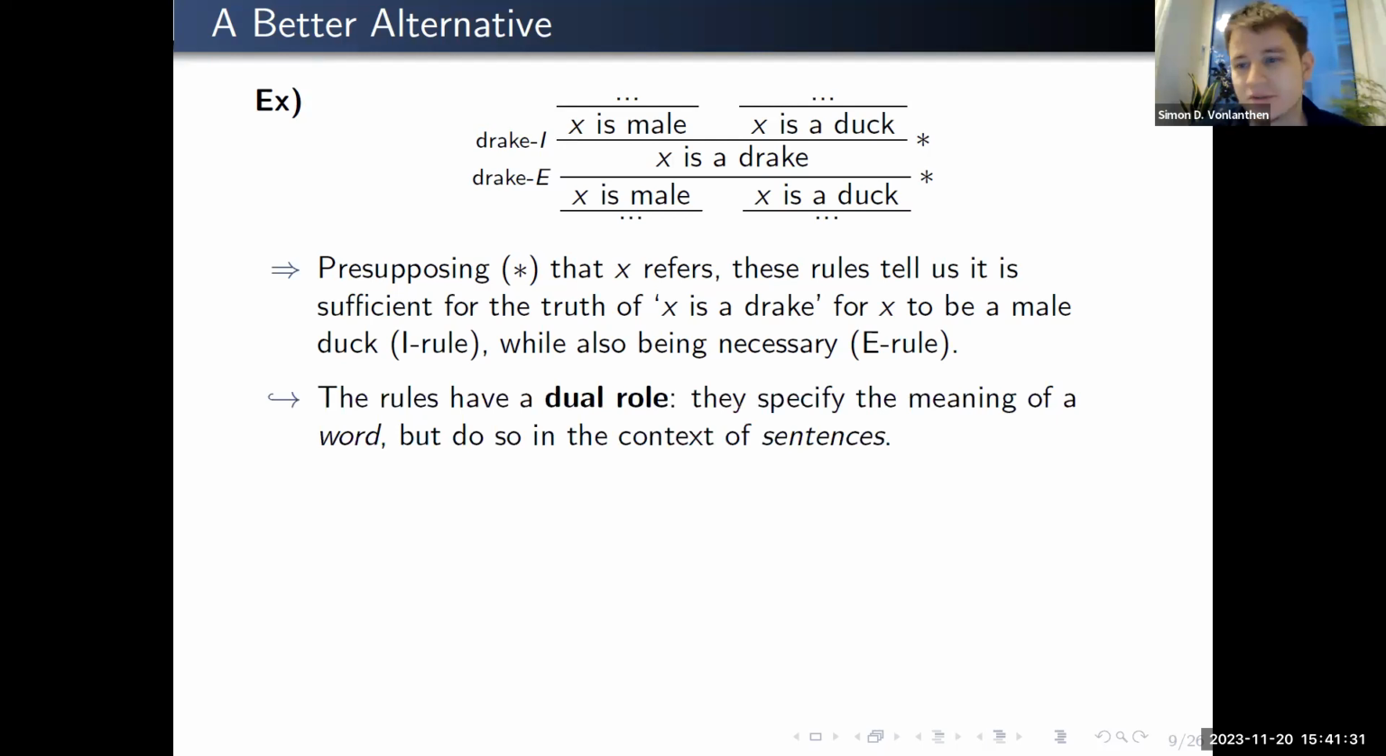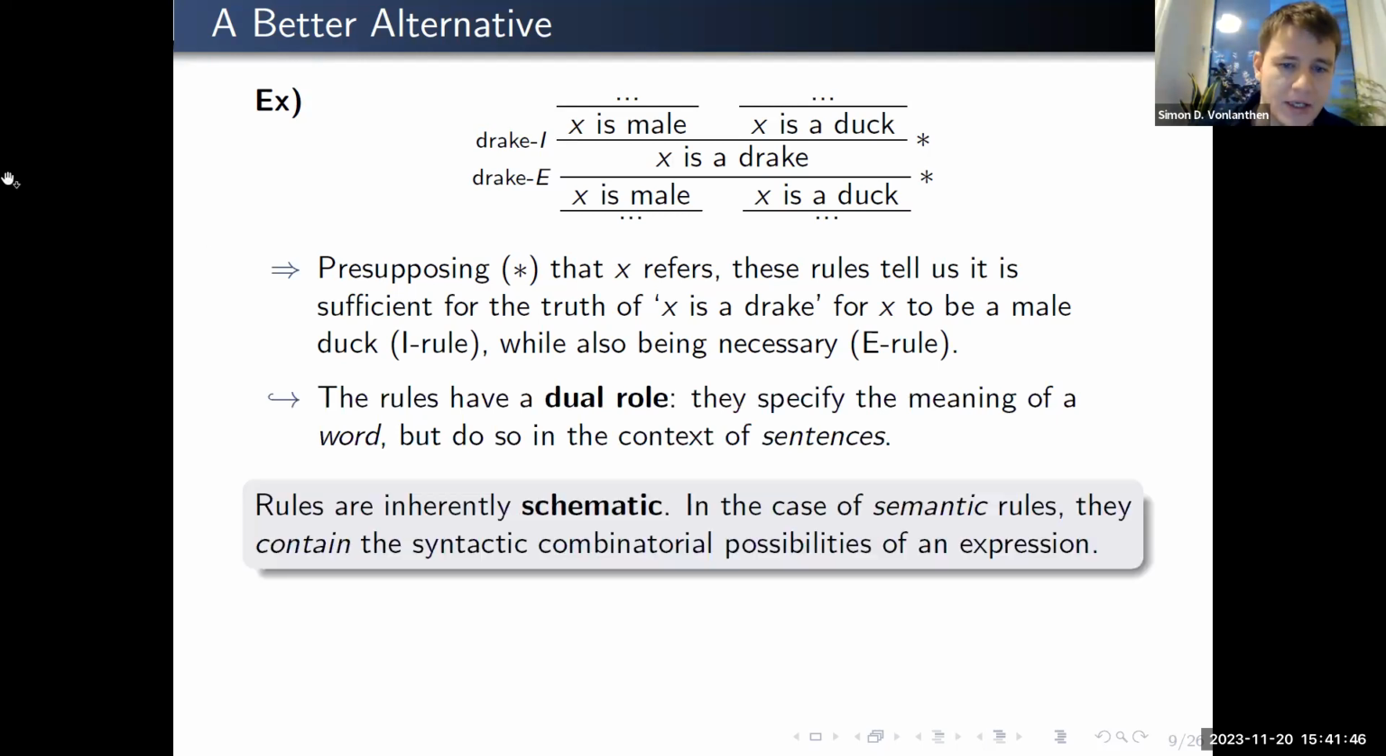I mean, those rules are very ostensibly about Drake, but they do so in the context of a sentence. So they are now truly featuring already the way Drake is supposed to be combined, at least in certain atomic cases, in the context of a sentence. And I think the general take-home message here is that the rules are inherently schematic, otherwise they wouldn't be called rules. And so in the case specifically of semantic rules, we do have to specify already the syntactic combinatorial possibilities of an expression, and they will already feature.